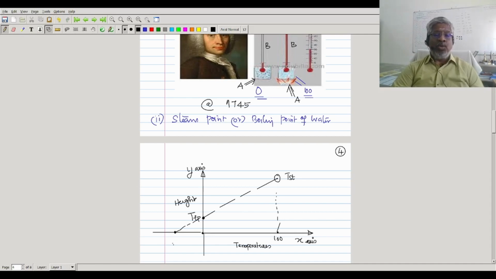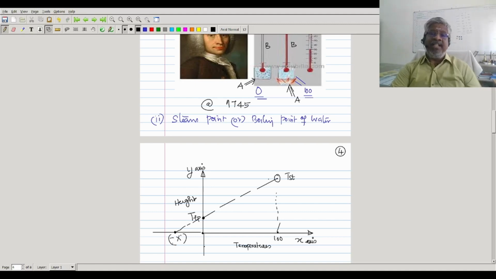Lesser than that, it won't go, because this height cannot come to 0. You cannot expect that the substance completely disappears in the thermometer. That is not possible. It cannot go below this. So the lowest temperature that is possible is this particular temperature, some minus x degrees C. That we will discuss afterwards. Now the triple point and the steam point he fixed, and he correlated them as a straight line. He connected them through a straight line.